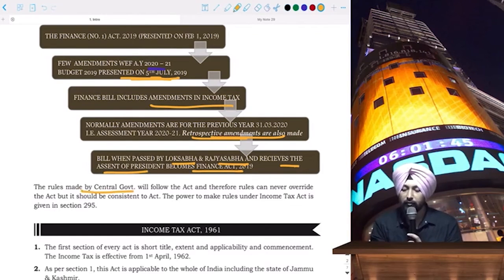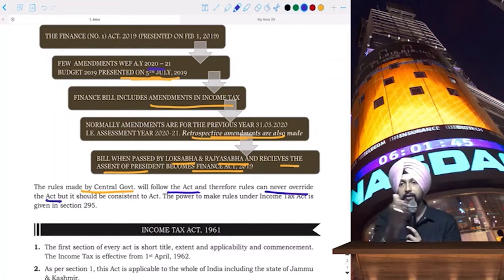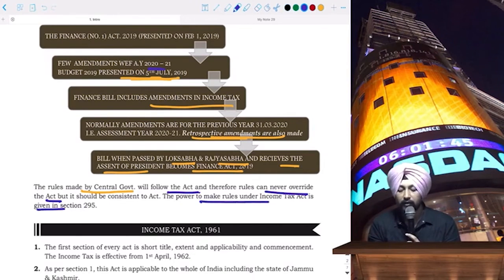The rules made by the central government will follow the act. Rules can never supersede the act. Okay, rules can only be in accordance with the act. If there is a contradiction between rules and the act, then the act has to prevail, not the rules. Rules cannot supersede the act. And the power to make rules is given in section 295.